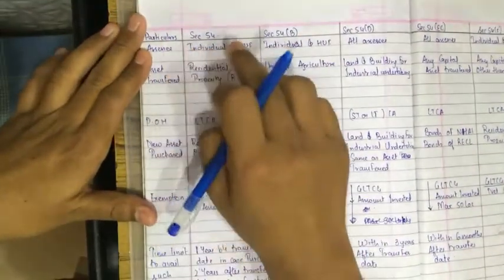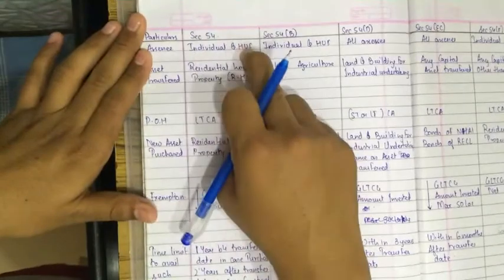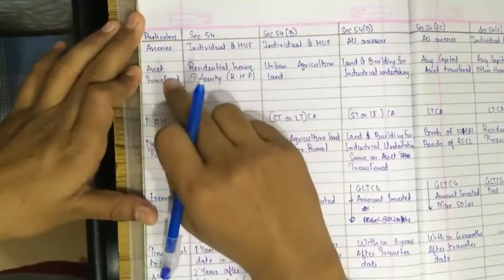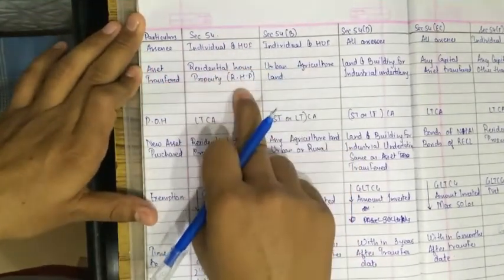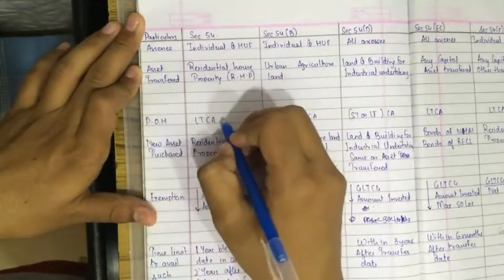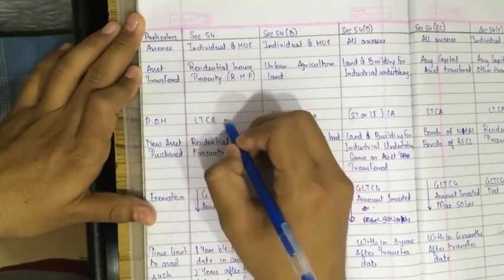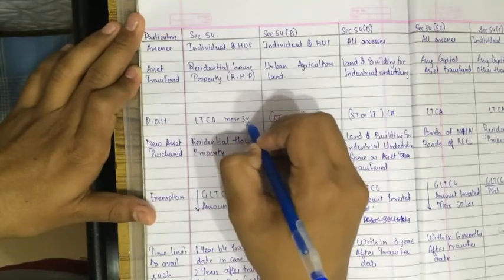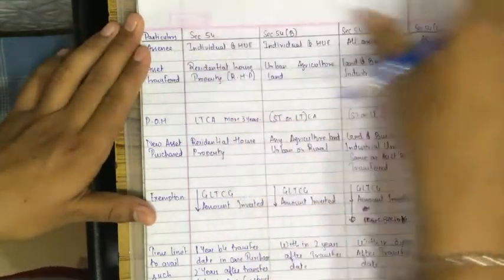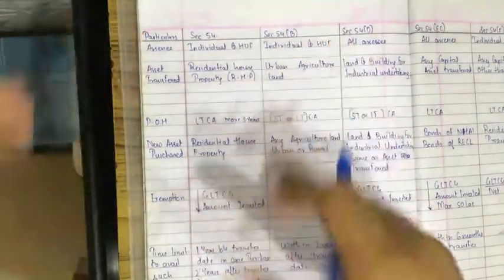See, the assessee should be an individual or an HUF. The asset transferred should be a residential house property. The period of holding of such asset should be more than 3 years, a long-term capital asset. That's why I have already made the format and kept it ready for you all to directly teach.